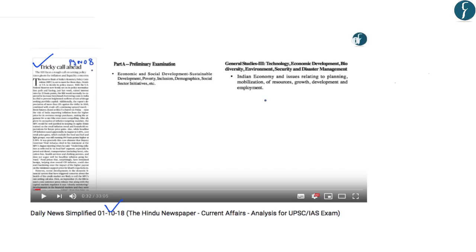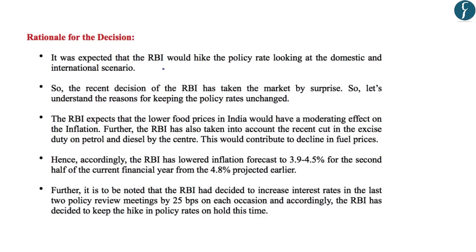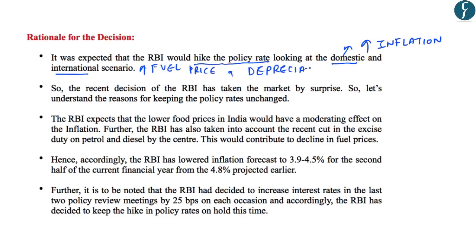However, now that the RBI has left the policy rates unchanged, let us understand the rationale behind this decision of RBI. Now earlier it was expected that the RBI would hike or increase the policy rate. And this was because of the domestic and the international factors. The domestic factors were the increase in inflation and the international factors were the increase in fuel prices and the depreciation of Indian rupee. However, the recent decision of RBI has taken the market by surprise. So let us understand the reasons for keeping the policy rates unchanged.